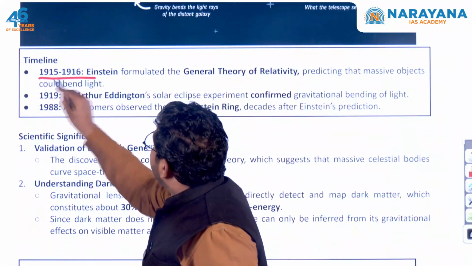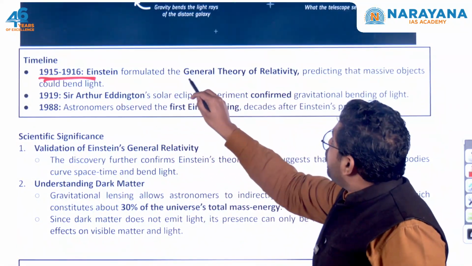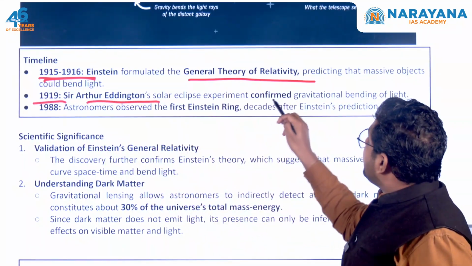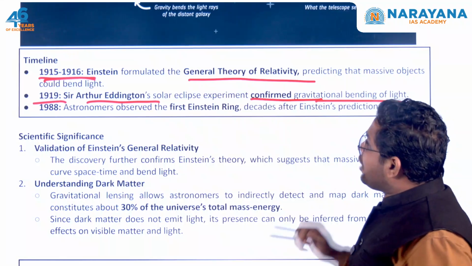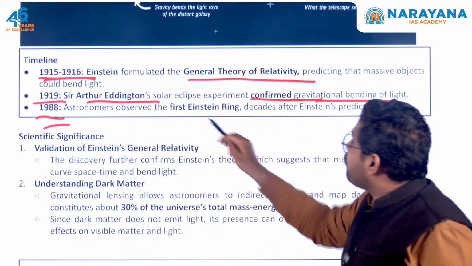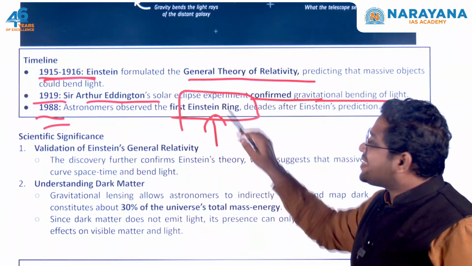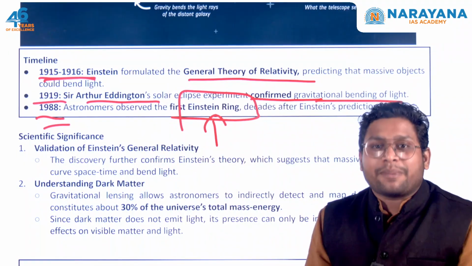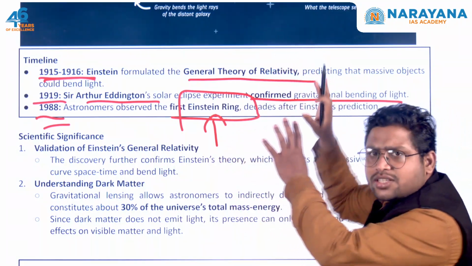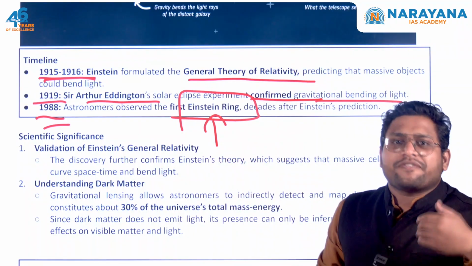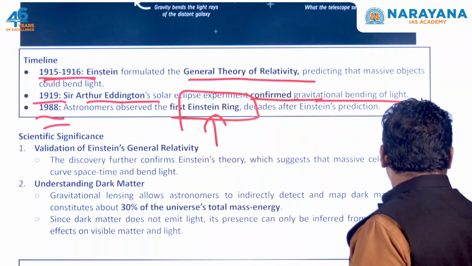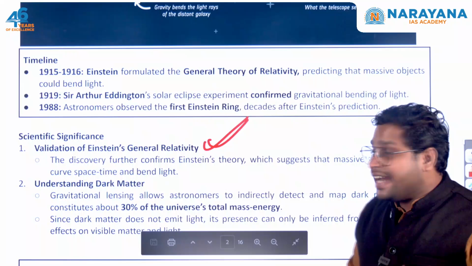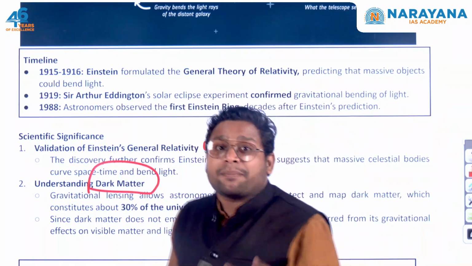Between 1915 to 1960, Einstein formulated this theory of relativity. In 1919, Sir Arthur Eddington confirmed this gravitational bending of light, and in 1988, for the first time we observed an Einstein ring. And right now we have found one more Einstein ring in a nearby galaxy. So all these studies, all these discoveries are going to be very helpful for scientists. First of all, this validates Einstein's general relativity theory. Second, it will be very helpful to study dark matter.